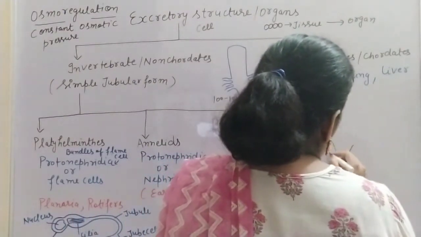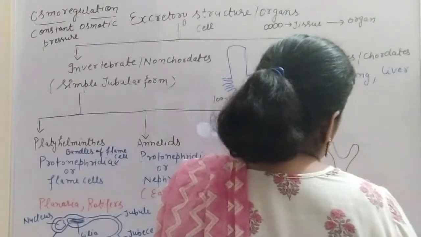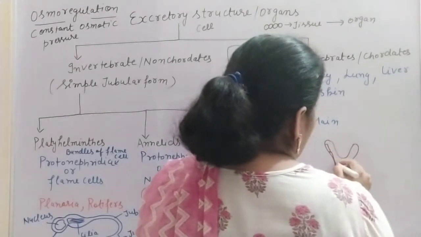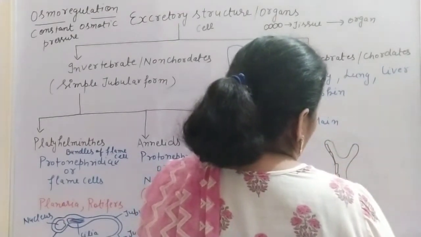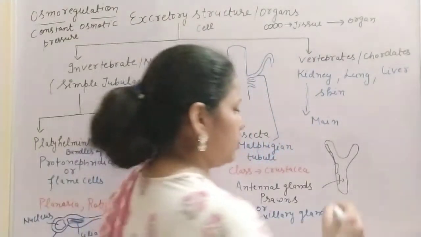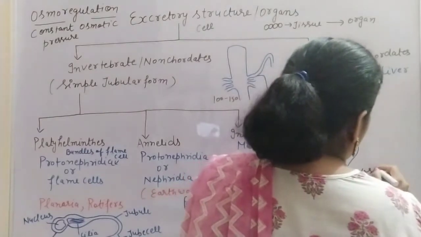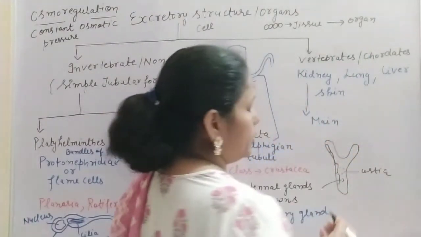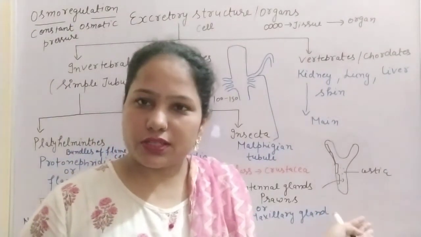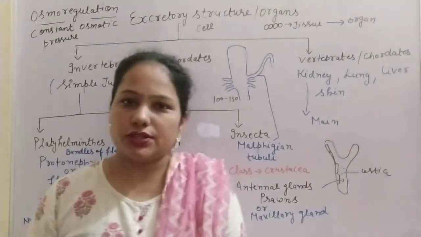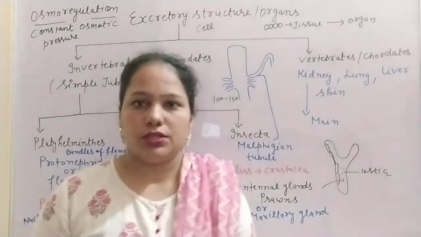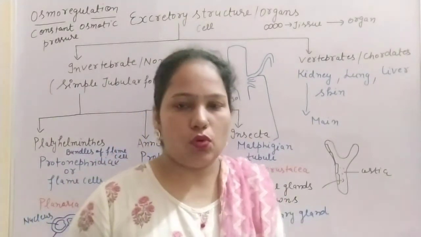In case of porifera, we can take the example of sponges. By simple diffusion, because of the cellular level organization, water can enter into their body through different pores known as the ostia, and in them the removal of waste takes place by simple diffusion. After that the coelenterates are there. In coelenterates, with tissue level of organization, the excretory products are also removed by simple diffusion.